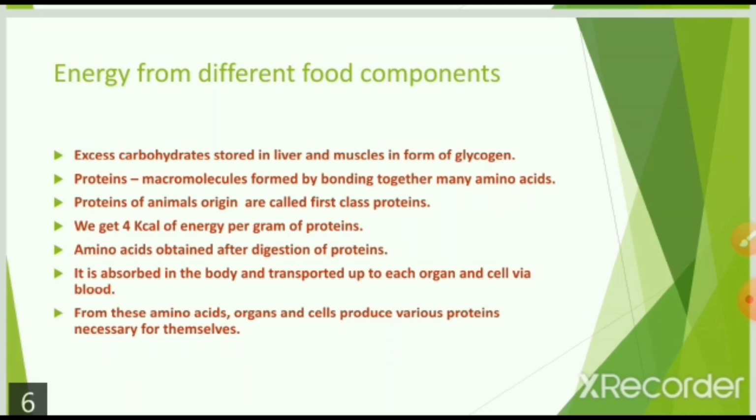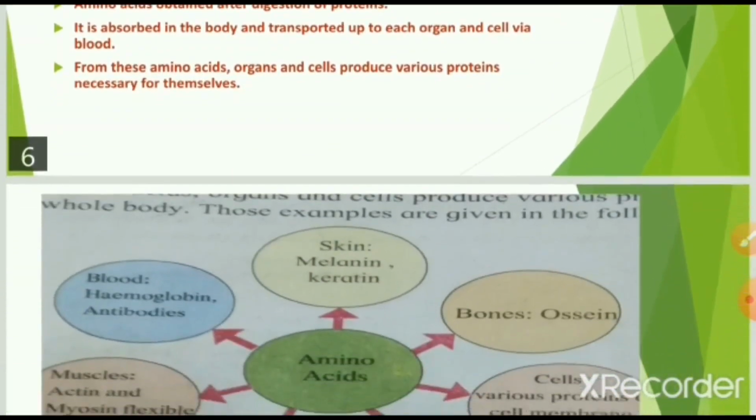So, how many calories of energy do proteins give us? It is 4 kilocalories. After digestion of proteins, amino acids are obtained. Now, these amino acids are further absorbed in the body and transported to each organ via blood. From these amino acids, organs and cells produce various proteins necessary for themselves.